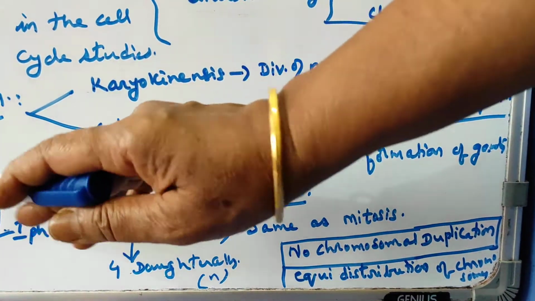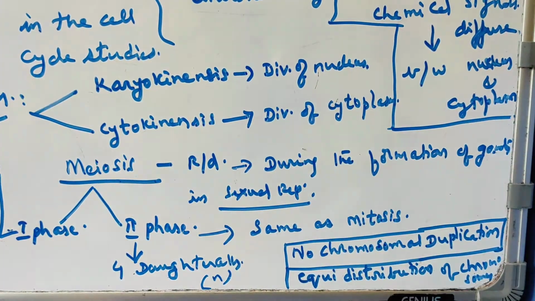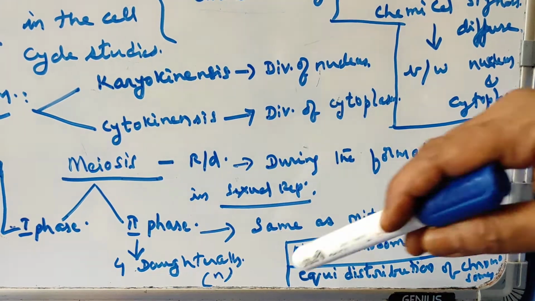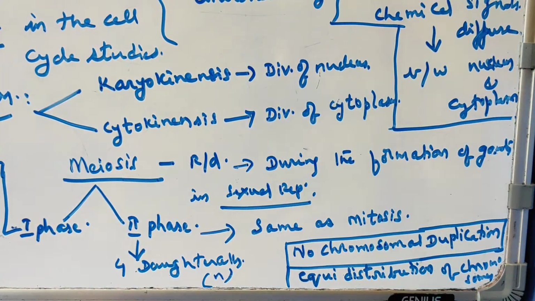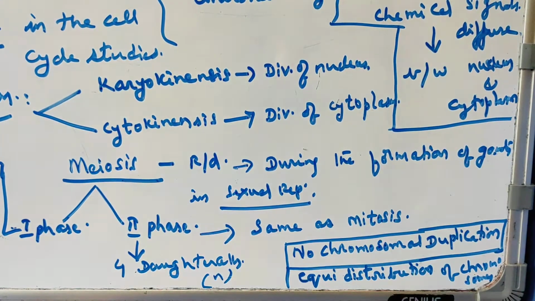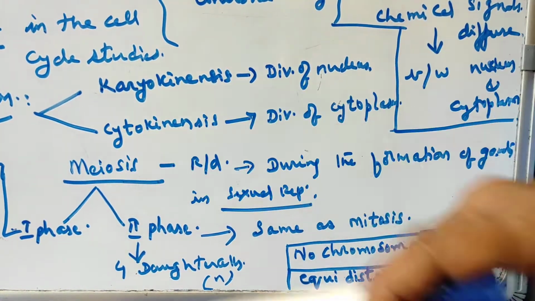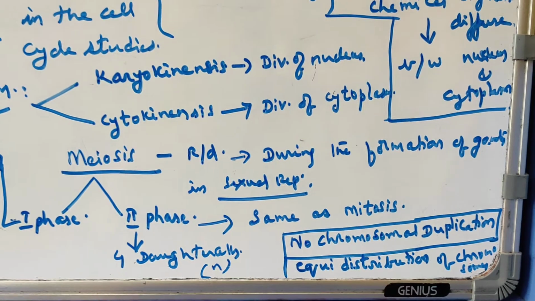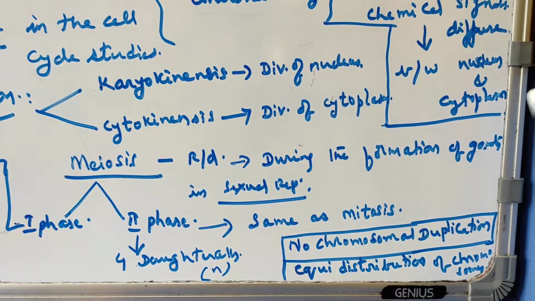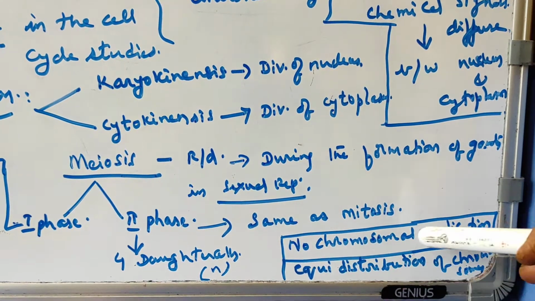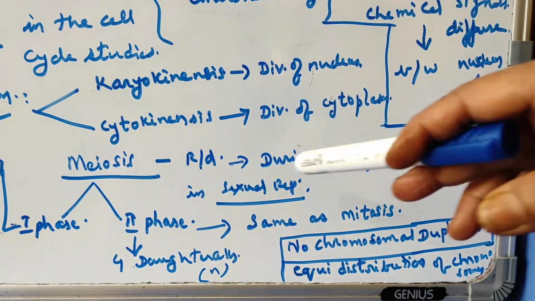Only once it will be divided. And then we take the second phase under meiosis, and this is just like the mitosis. At the end of this second phase, four daughter cells will be formed, and each daughter cell will have haploid number of chromosomes, that is single, not double. And here, no chromosomal duplication. This you must remember, same as mitosis.